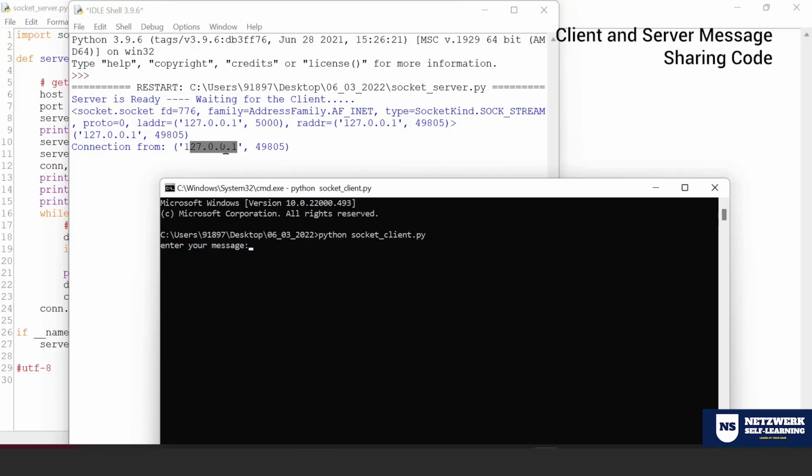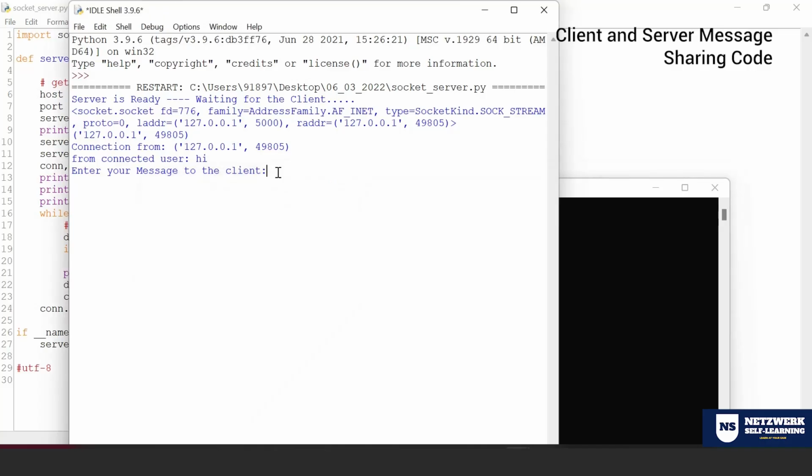So that's the beauty, right? You don't need to worry about that. If it is some other server, then it would have shown the IP address of that particular server. Since both server and client are running on the same machine, it is giving you the local IP. Okay. So now I'm going to send a message from my client first. Look at that. When I send hi, that is getting received at the background. You can see hi is getting received at the background.